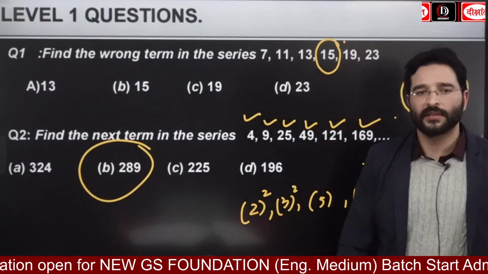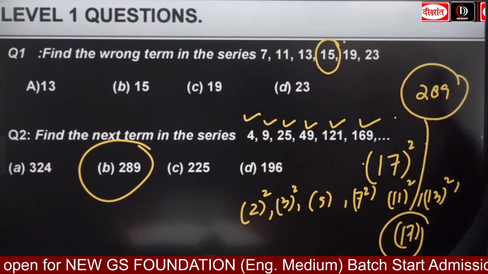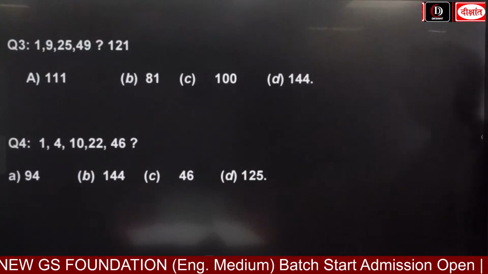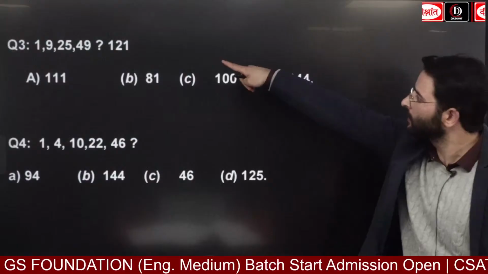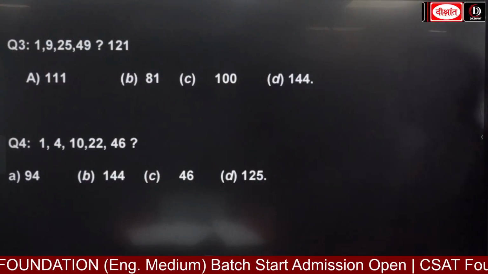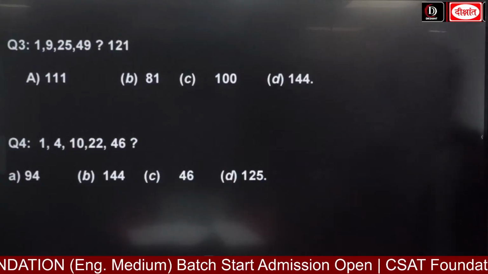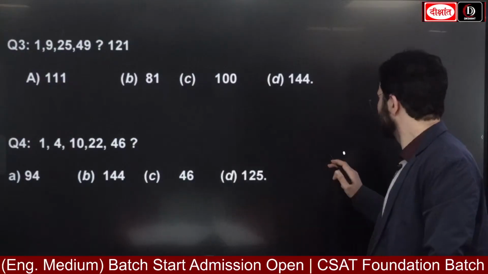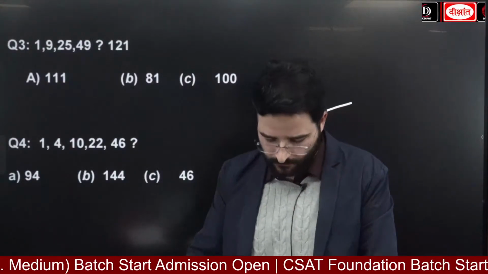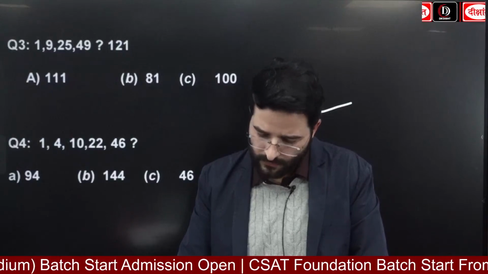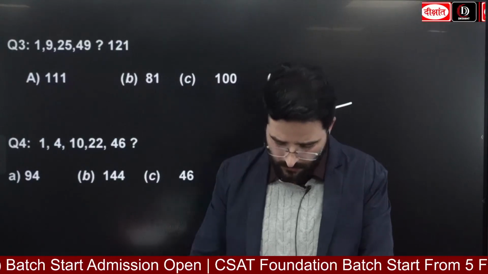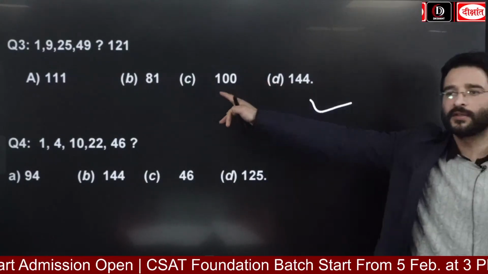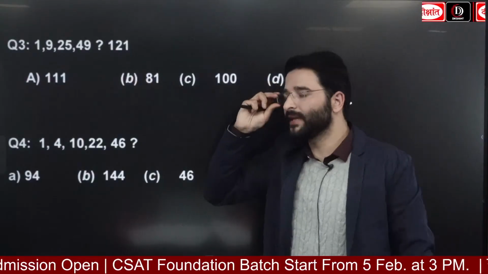So please remember this. These are level first questions only. Is everyone able to solve these questions, guys? Okay, moving forward, try to solve this one: 1, 9, 25, 49, 121. Easy. Try to solve this one. Very good. Anyone? What is going to be the answer? How will 81 come?